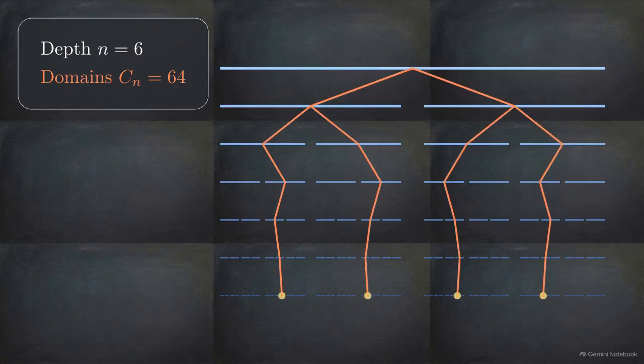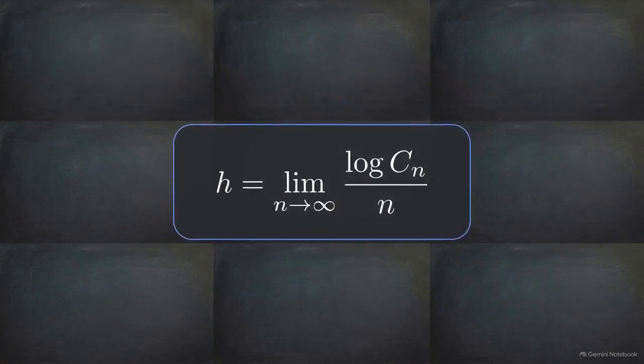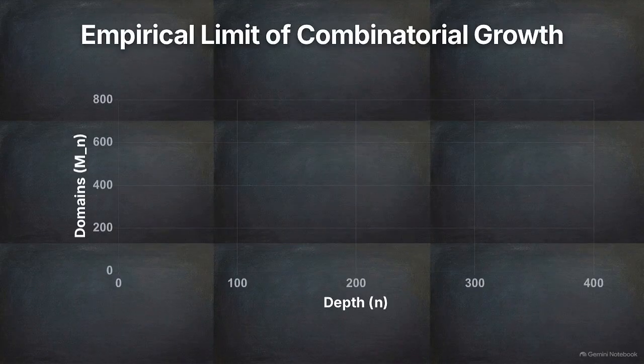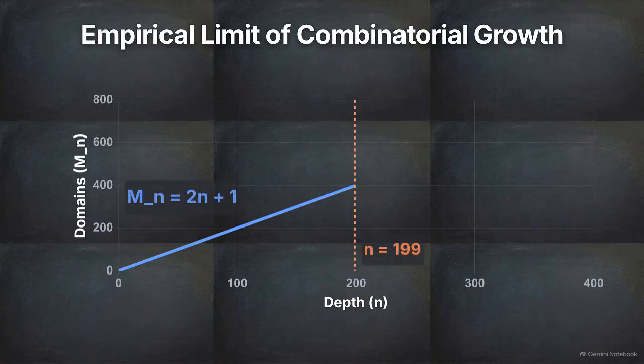This requires tracking every individual interval at every depth n to find the growth rate. This line graph shows the empirical data for that domain count. To a depth of n equals 199, the observation is a perfect match for a linear complexity law. The number of domains, m sub n, is exactly 2n plus 1.